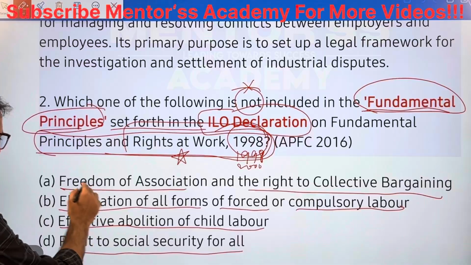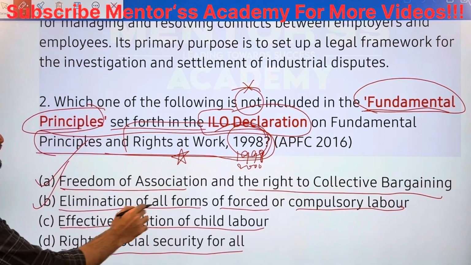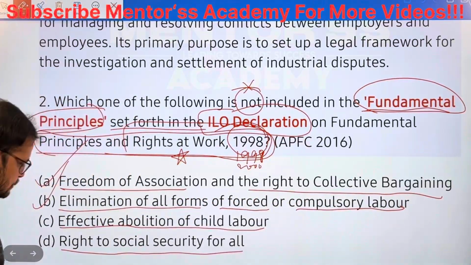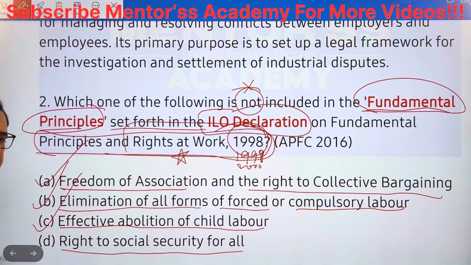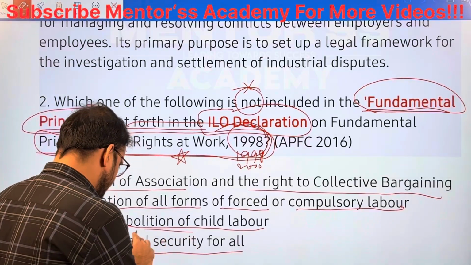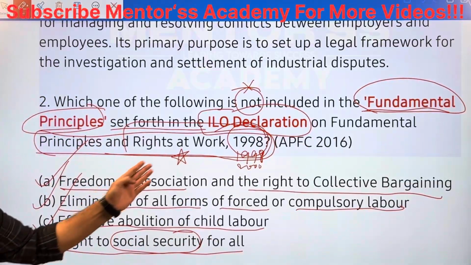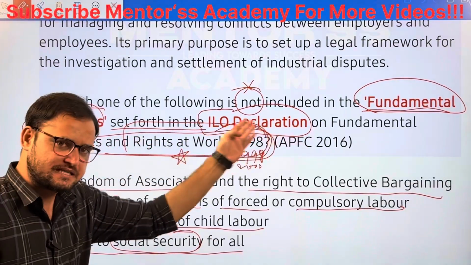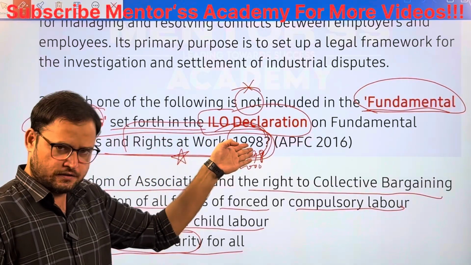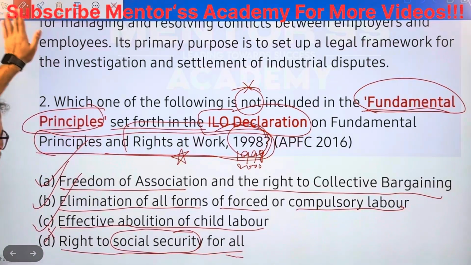The first one is obviously correct. Freedom of association and the right to collective bargaining is there, and elimination of all forms of forced or compulsory labor is also there. Effective abolition of child labor is also there. The fourth one is not there, though ILO mainly focuses on social security. Its main goal is social security in the International Labor Organization. But the fundamental principles declaration of ILO in 1998 does not contain social security for all. You have to remember this, very important.